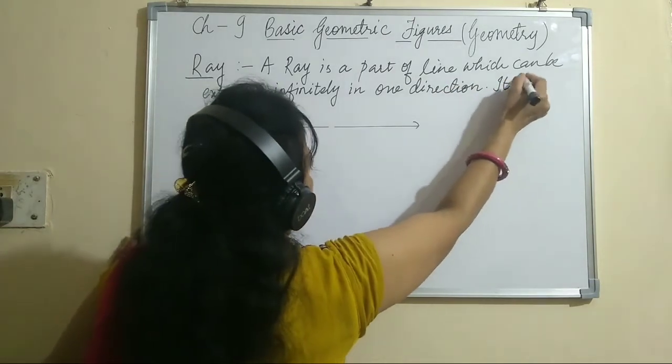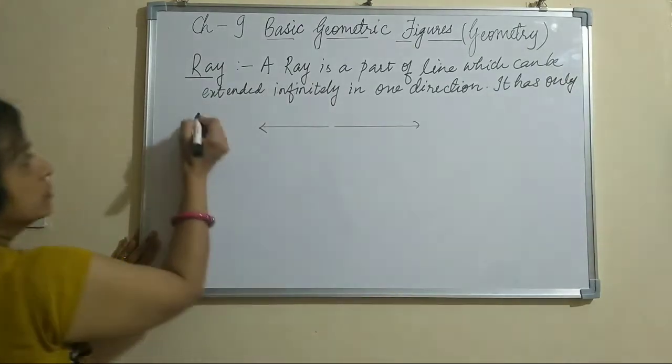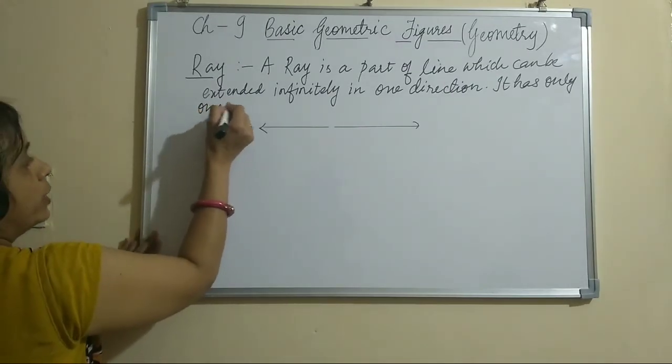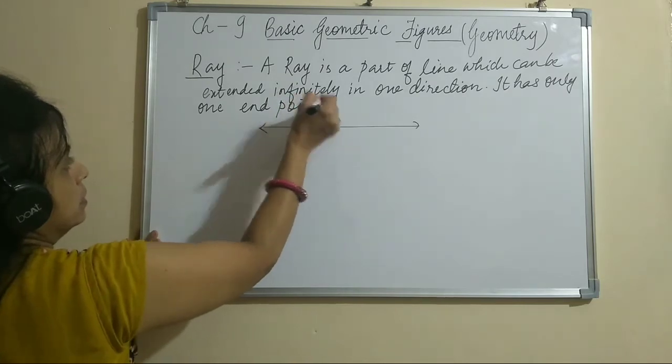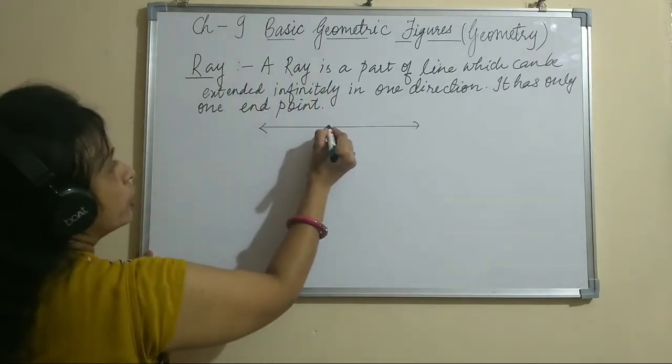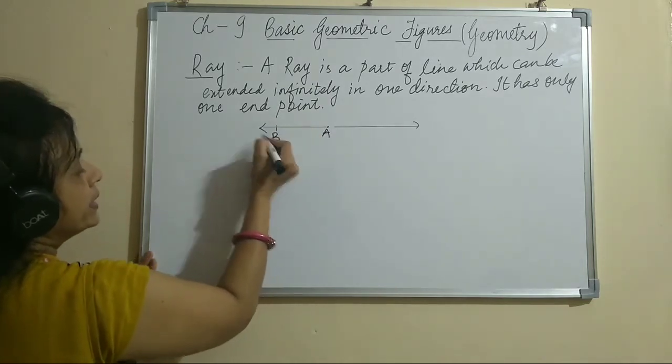It has only one endpoint. Here it is a line, and this is a ray.